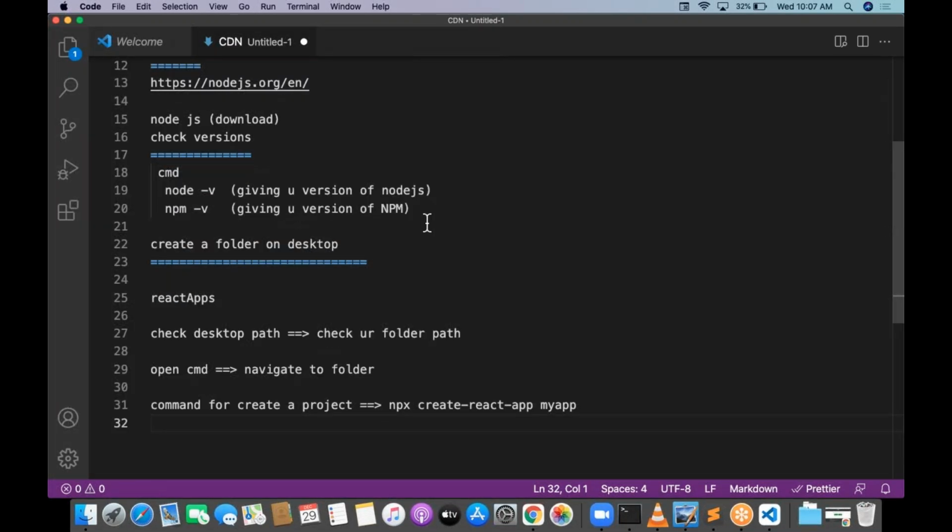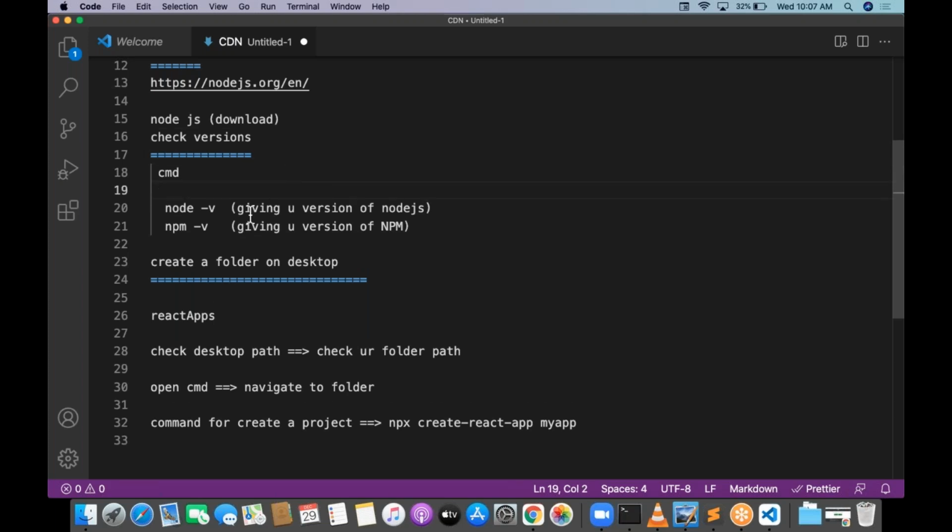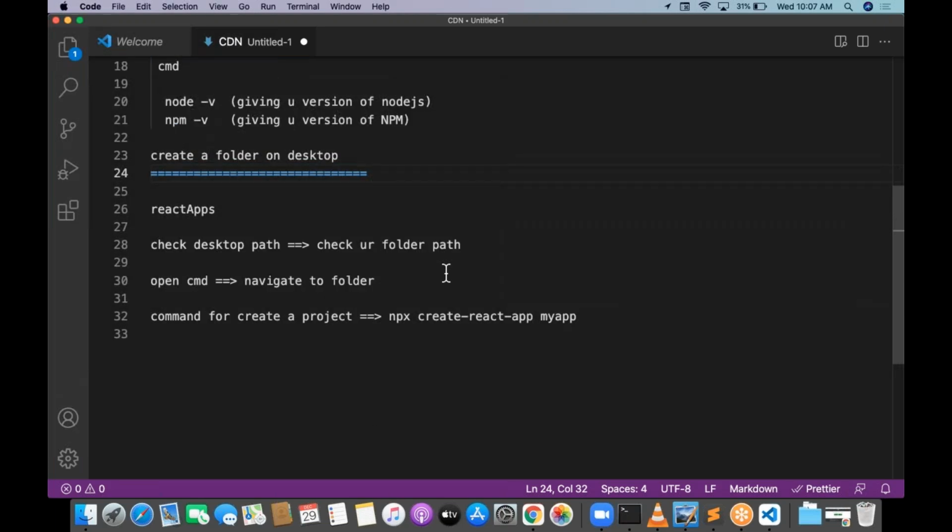First of all, create a React project. How to create a React project? Before creating a React project, first of all, we need to install Node.js. After installation of Node.js, check the node version: node space -v, npm space -v. These two commands are very important to check whether you have properly installed node or not. So once you have installed node, only then you create the project.